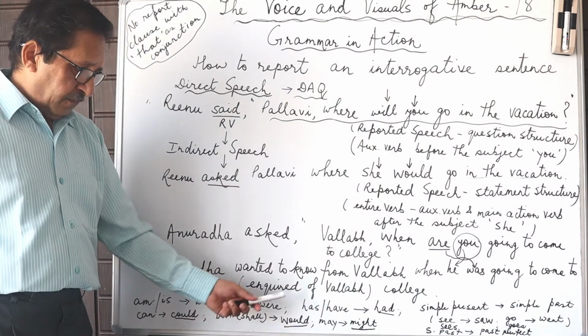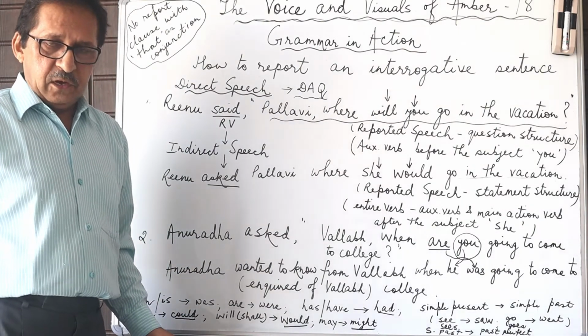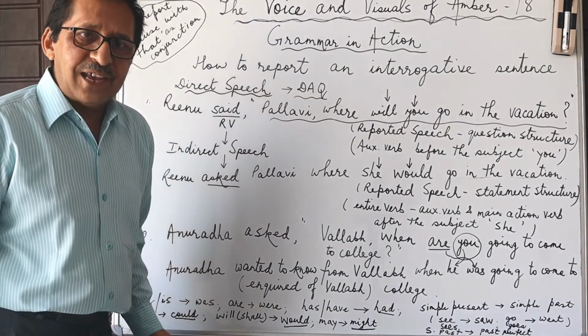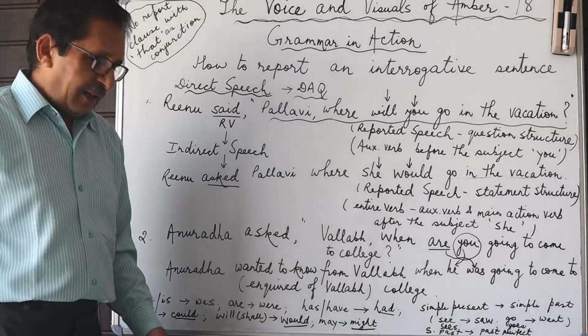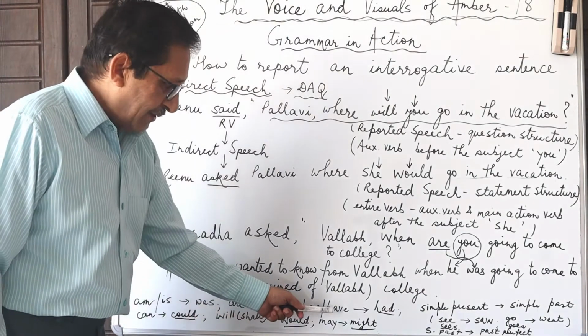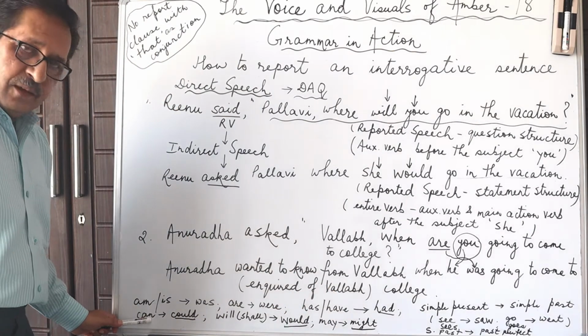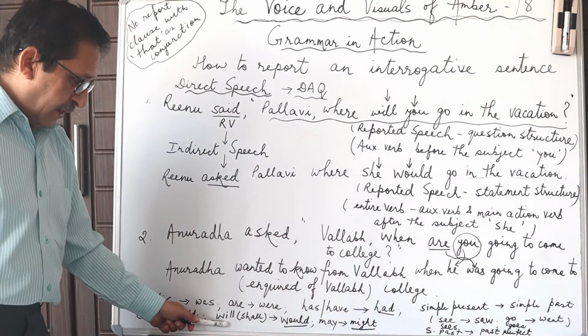Seema has gone to Patna. So Seema's son informed me that she had gone to Patna. So has, have will change into had. Then can will change into could, will or shall.